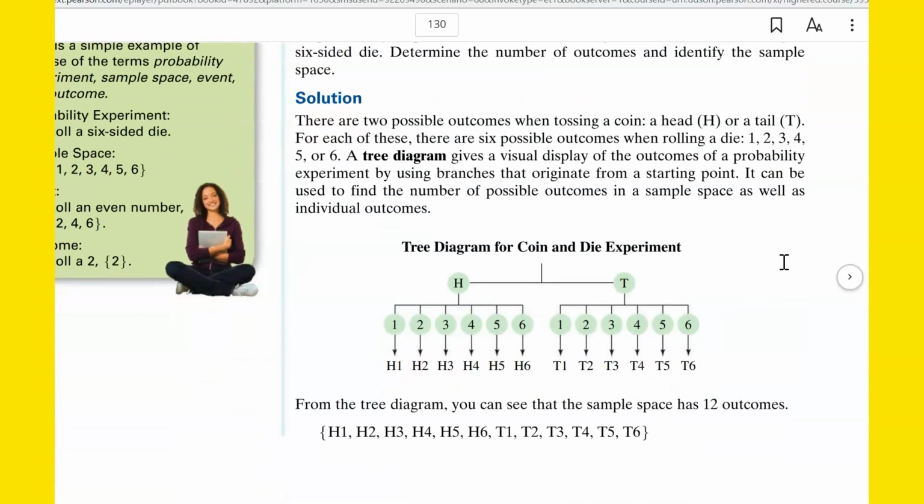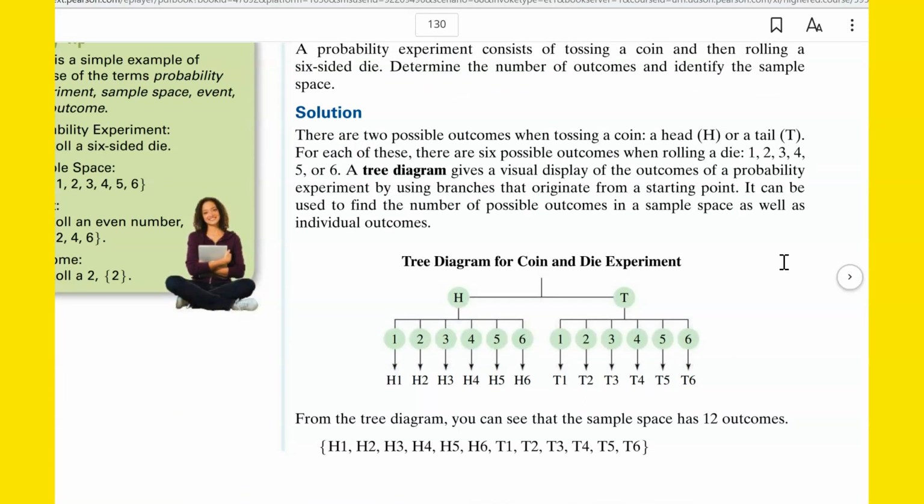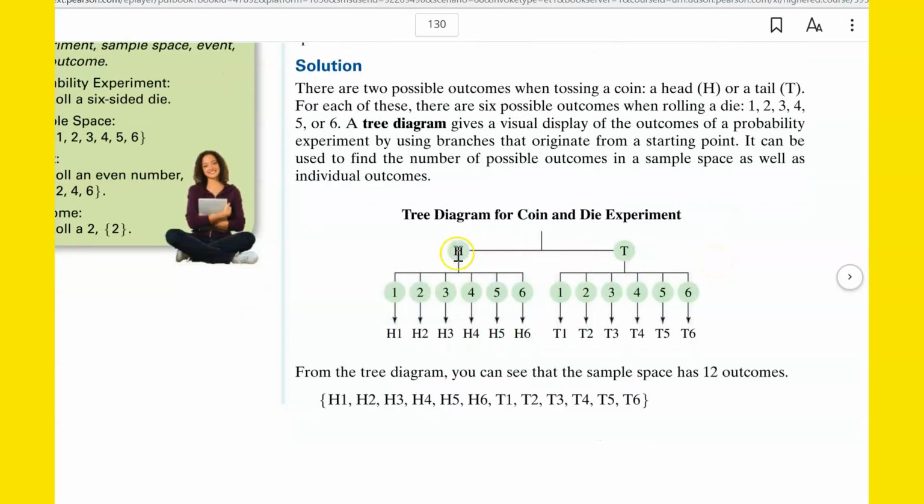So we want to figure out the entire number of possibilities for this experiment of tossing a coin and rolling a 6-sided die. So here's a good tree diagram that they've drawn for you. You would probably want to draw this on your paper if you were trying to figure out the total number of possibilities. Of course, we'll actually learn some shortcuts to this too.